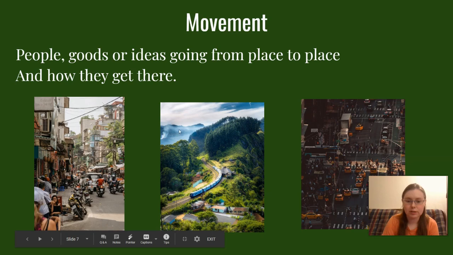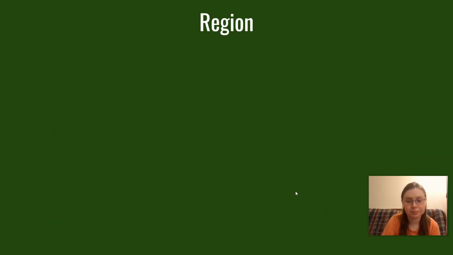And we have a train going through the mountainside. Trains are often used for moving goods, so that kind of talks about that. We have another city where we have a lot of taxis and people walking, and we have some trucks, which also often move goods. And so the ideas really could be spreading in any of these pictures, and they're even spreading as you watch this video, because I'm sharing ideas with you that you may or may not have known. So the movement of ideas is very easy, can happen as we talk to each other, can happen as we read things, can happen over the internet as you talk to people.